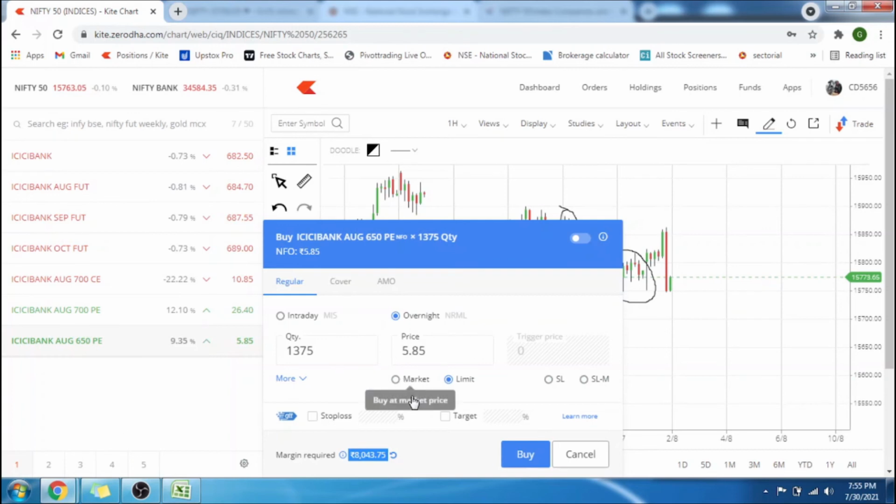For example, if you see here, if the same put option, when I am trying to buy it, my margin required is 8,043 rupees. So let's say I am going to sell this. My margin is 1,72,000. So why it is like this? There is a lot of reason behind that. So I cannot explain all of that in this video because we have to be so technical about it. So I'm not going to explain it here.